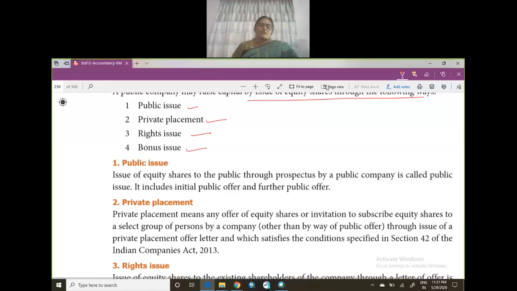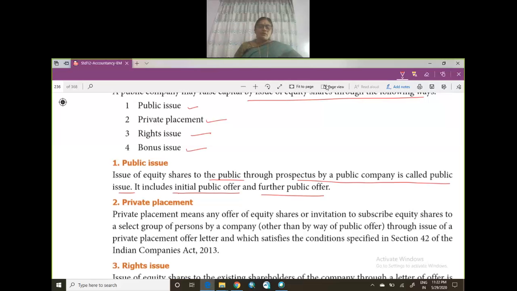First, as I said, public issue. The issue of equity capital to the public through prospectus by a public company is called a public issue. So I said they will advertise in the papers. The company will issue the prospectus. Seeing the proper prospectus, the public will apply for shares. After it applies for the shares, when it is satisfied and it gets a minimum subscription, the company will allot the shares to the public. So this includes initial public offer and further public offer.